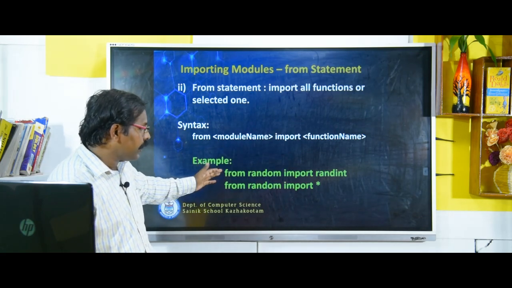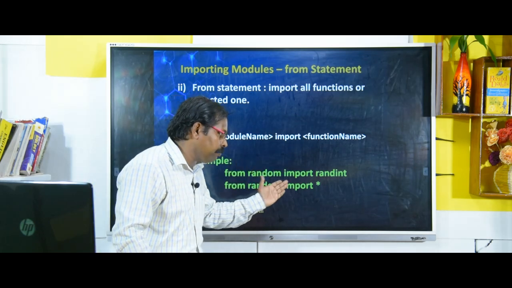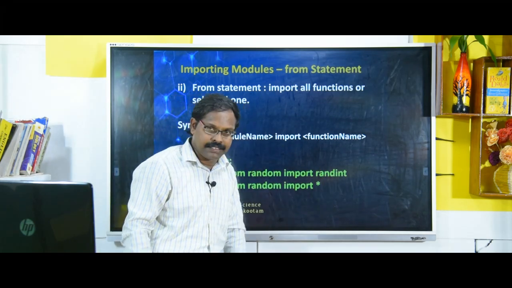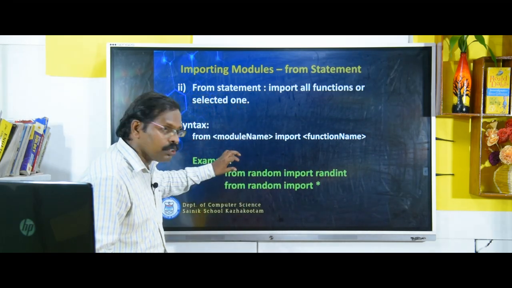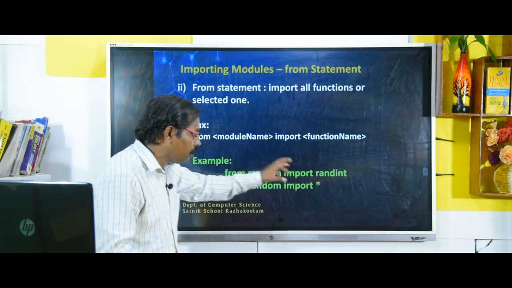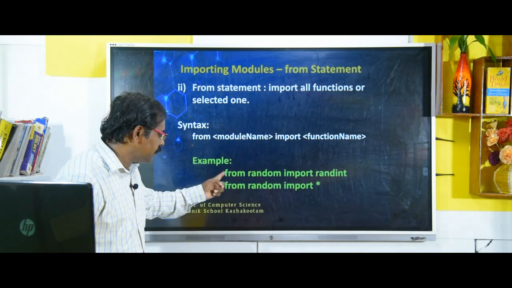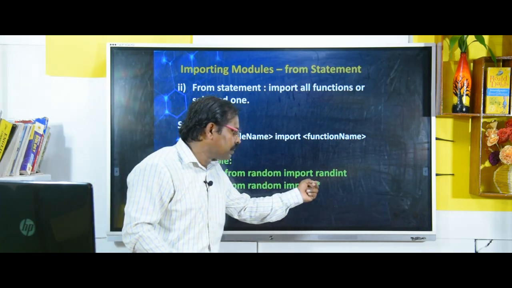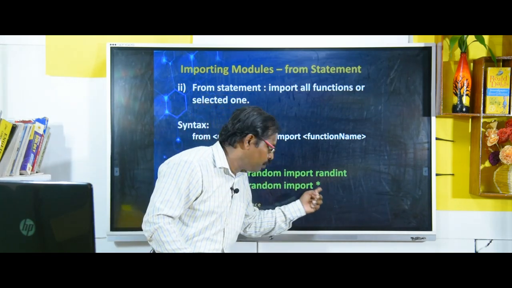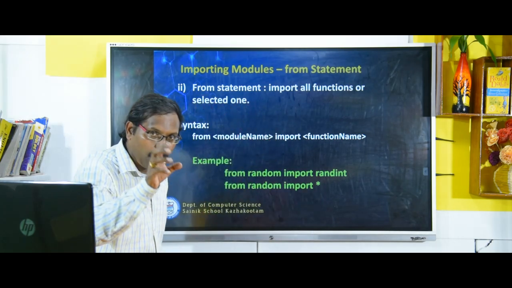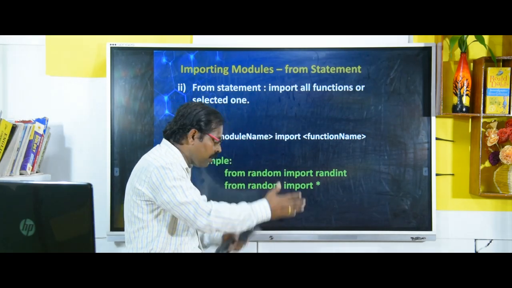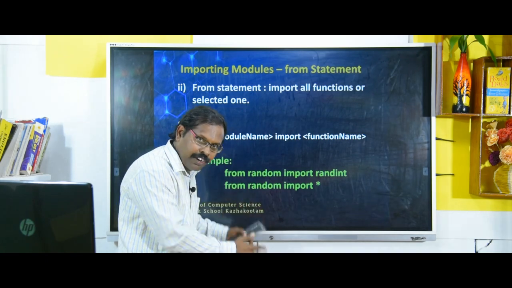Look carefully: from random import randint. That means we are importing only the randint function. But the second statement, you read it: from random import star. That star is very important. You look at the star. Star means all. That means from random we are importing all the functions.